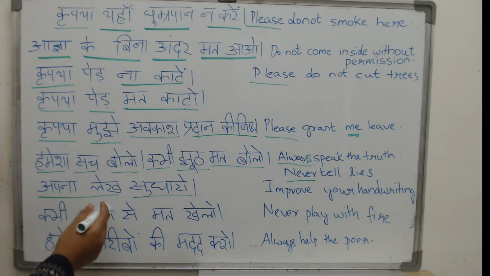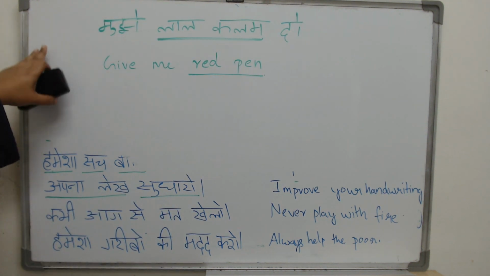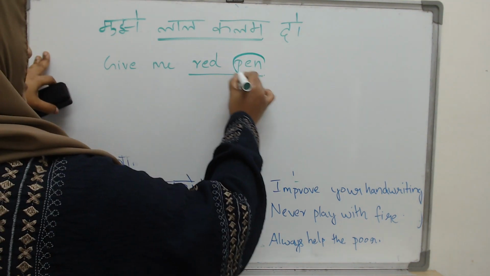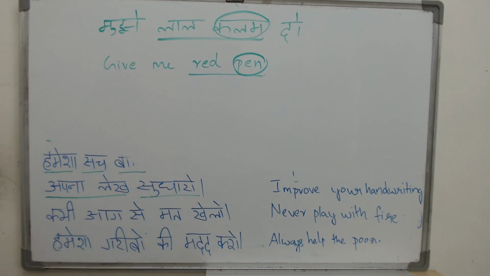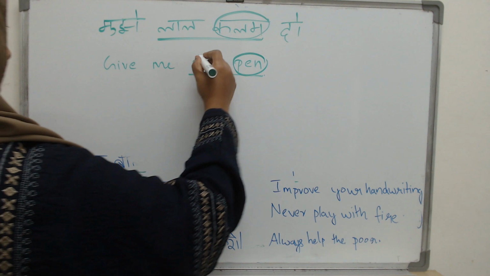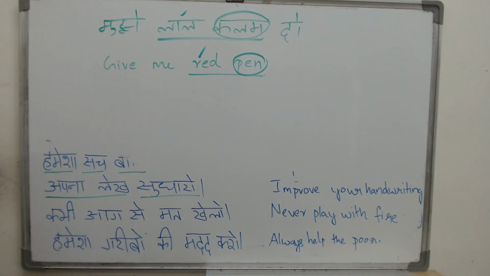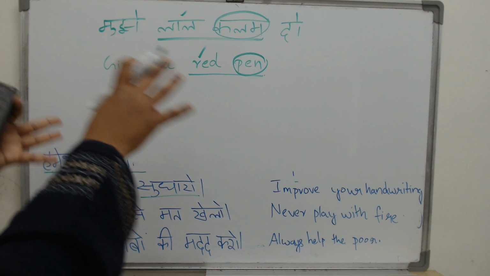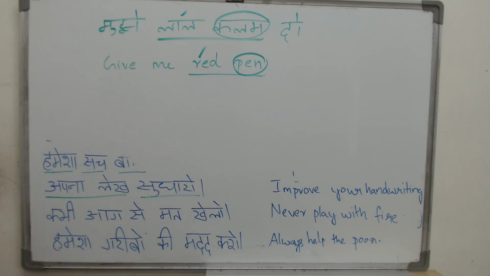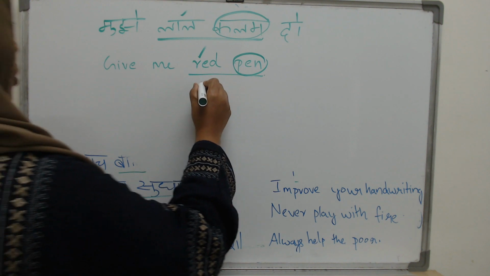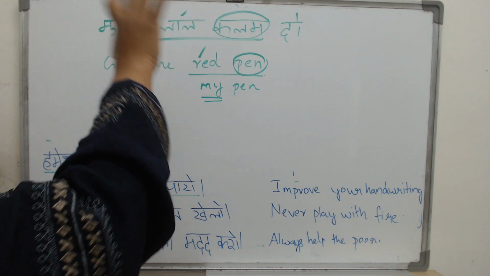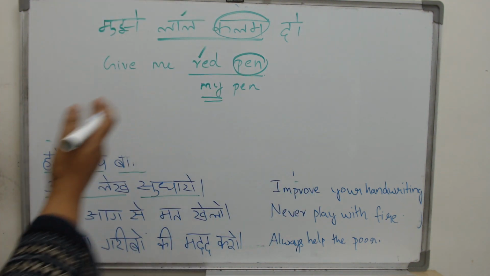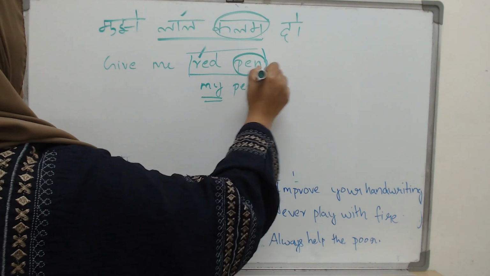But when you have an adjective, take it together with your noun. Whenever you have an adjective, what is an adjective? This here is your noun. This is something solid, something that you can see, you can touch, you can hear. This is your noun. And this word here is the adjective or the visheshan. It gives you more information about the noun. What kind of a pen? A red pen. Whose pen? My pen. So these are words which give you information about the noun. So when you translate, take them together as a block.